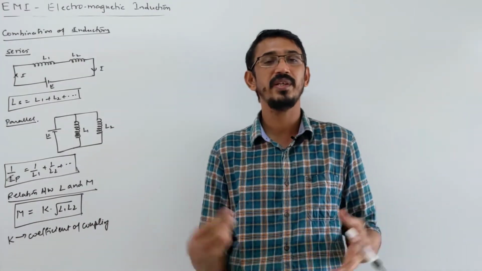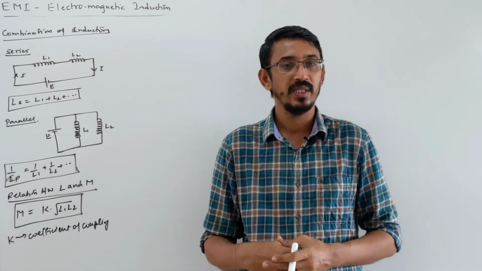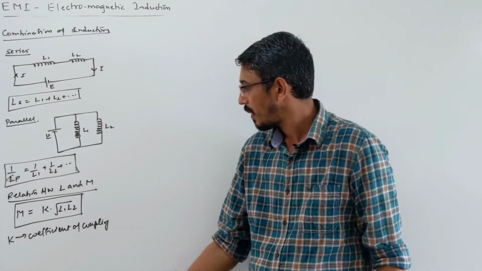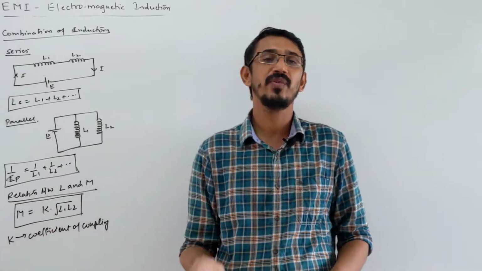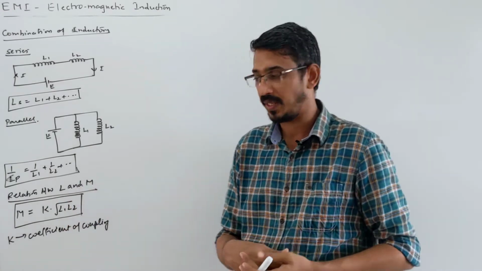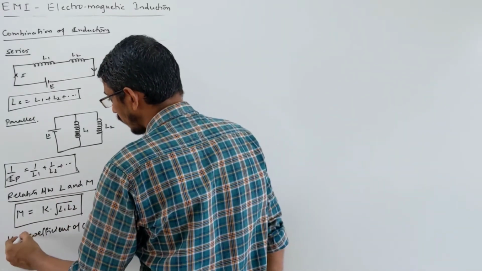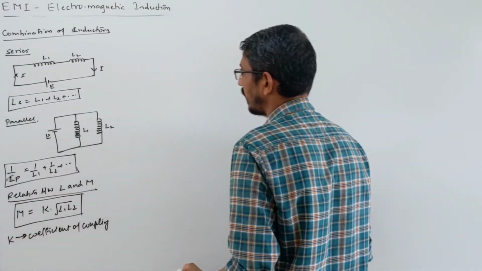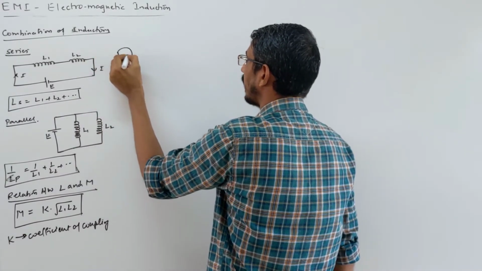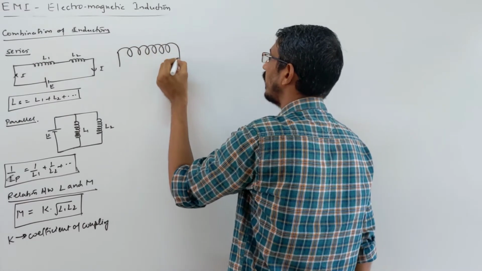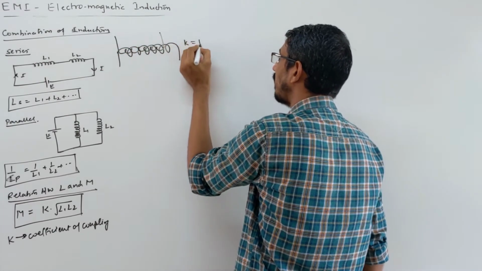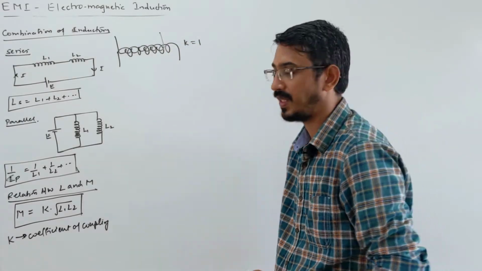Suppose K is 1, then 100% of the flux is linked. Generally we connect them in parallel and very close to each other. K tells you how much flux is linked from one coil to the next coil. The more the value of K, the more the flux is linked. Suppose I give an example to understand. You have one solenoid, and another solenoid you put inside this one, then in this case K will be 1.